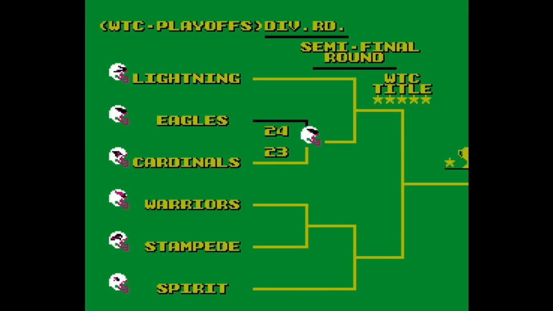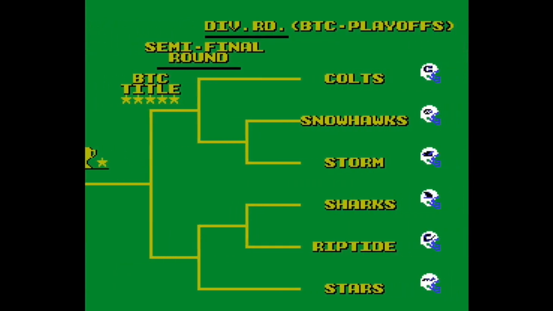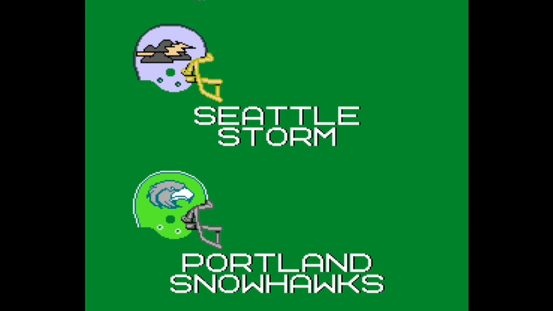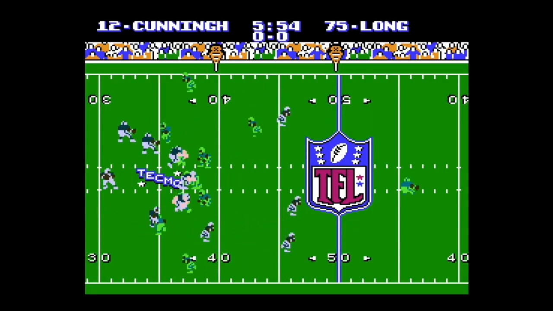The divisional playoffs are finally here. The winner plays the Colts, as you see on the top, in the semifinal round. Snowhawks and Storm underway right now. This is a great matchup between two of the best quarterbacks in this league.